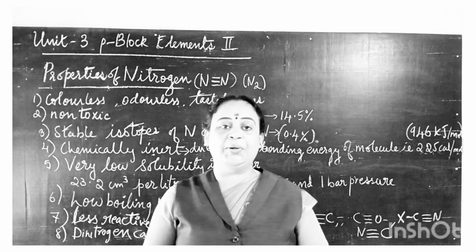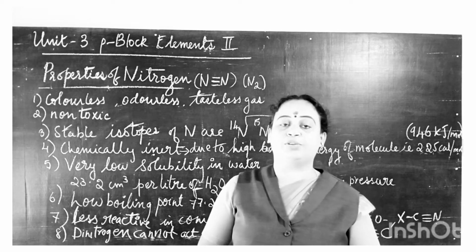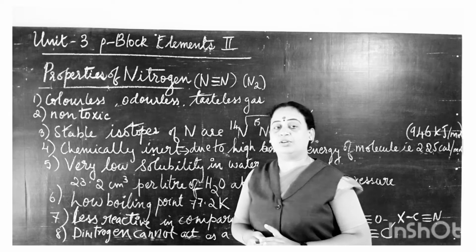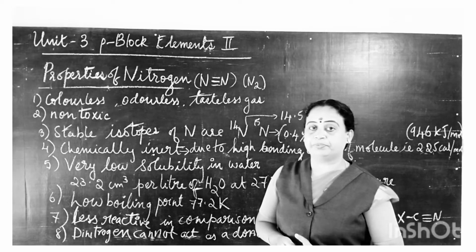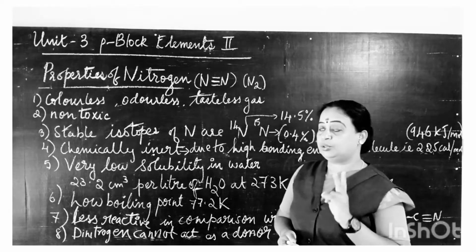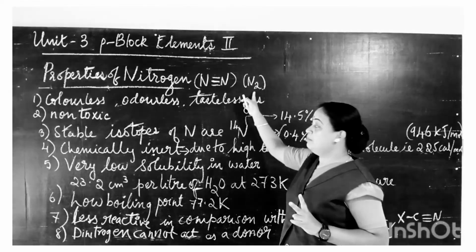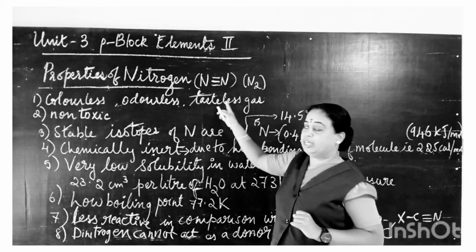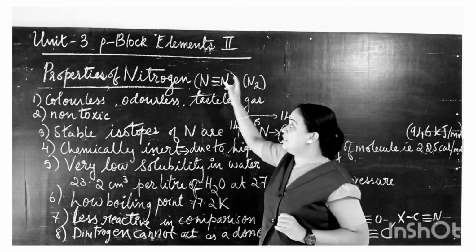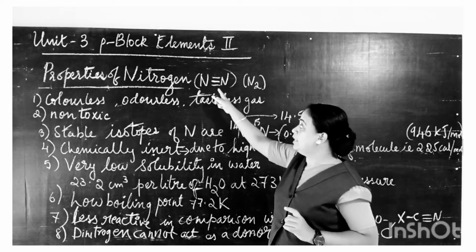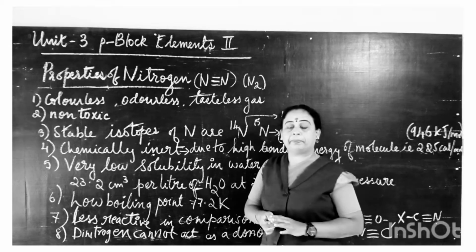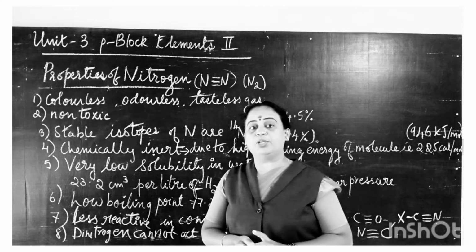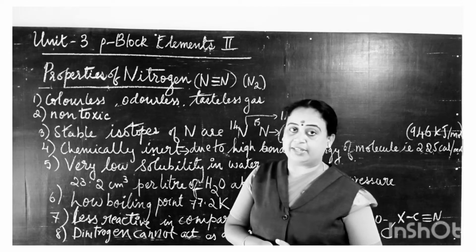Students, in this video let us study the properties of nitrogen. We know nitrogen is N2. Yes, two nitrogen atoms are joined together by a triple bond. So the structural formula for this dinitrogen N2 is N triple bond N. We also know that 78% of our Earth's atmosphere consists of nitrogen gas, right?